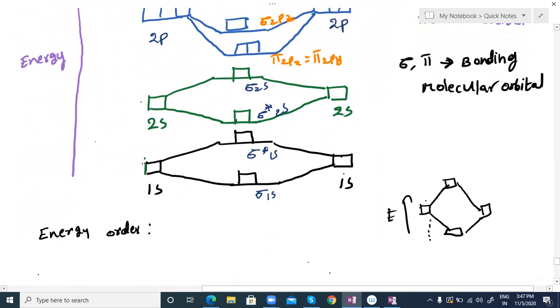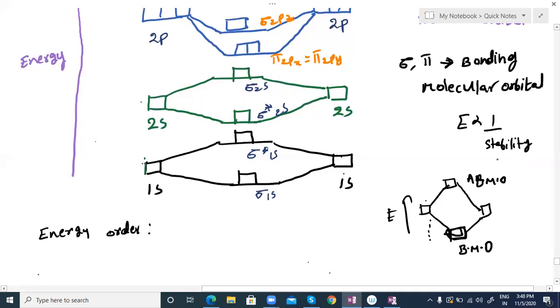That is the bonding orbital. Most electrons prefer to stay in the bonding orbital because it has less energy. Energy is inversely proportional to stability, so the lesser the energy, the more stable. So electrons always prefer to stay in the lower energy orbital. This we call bonding molecular orbitals. Those with high energy we call anti-bonding molecular orbitals.